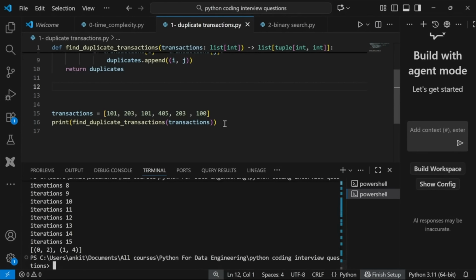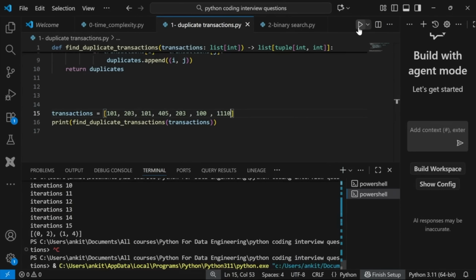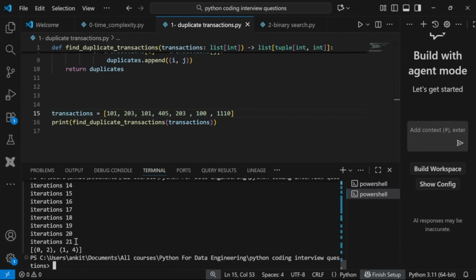It is not linear, where if I increase one element, then only one operation will increase. No. Let me increase one more, let's say 101. 101 is already there, that's fine, or 1110, anything. From 15, we will see it is going to 21, right?